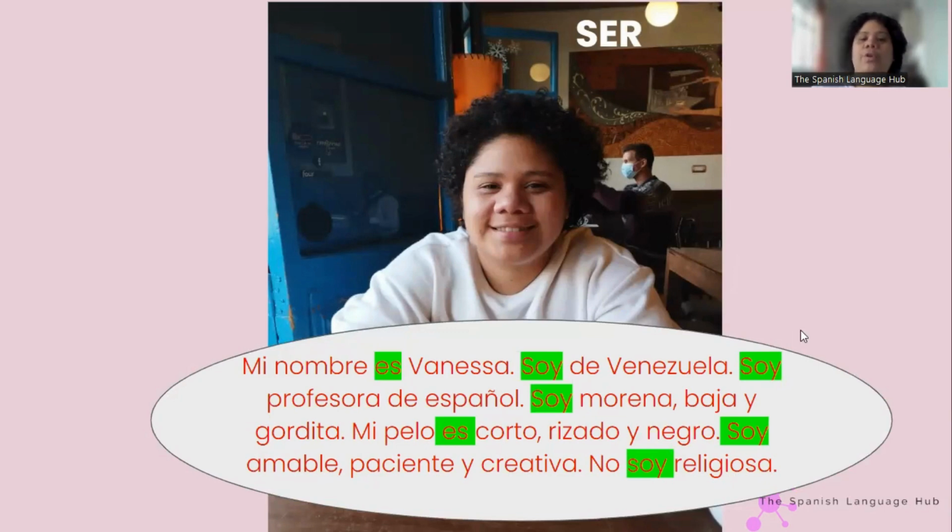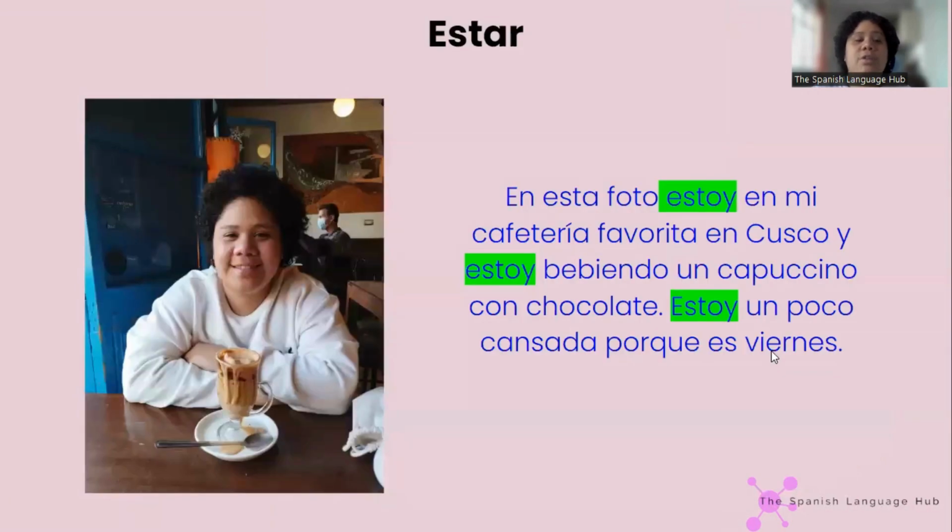So here, reviewing, I'm describing myself. My name is Vanessa. I am from Venezuela. I'm a Spanish teacher. I'm brown, short, and fat. Yeah. My hair is short, curly, and black. Nice, patient, and creative, and I'm not religious, right? So this is how we define myself. This is just describing what I'm seeing in the picture, what I was doing, or how I was feeling.